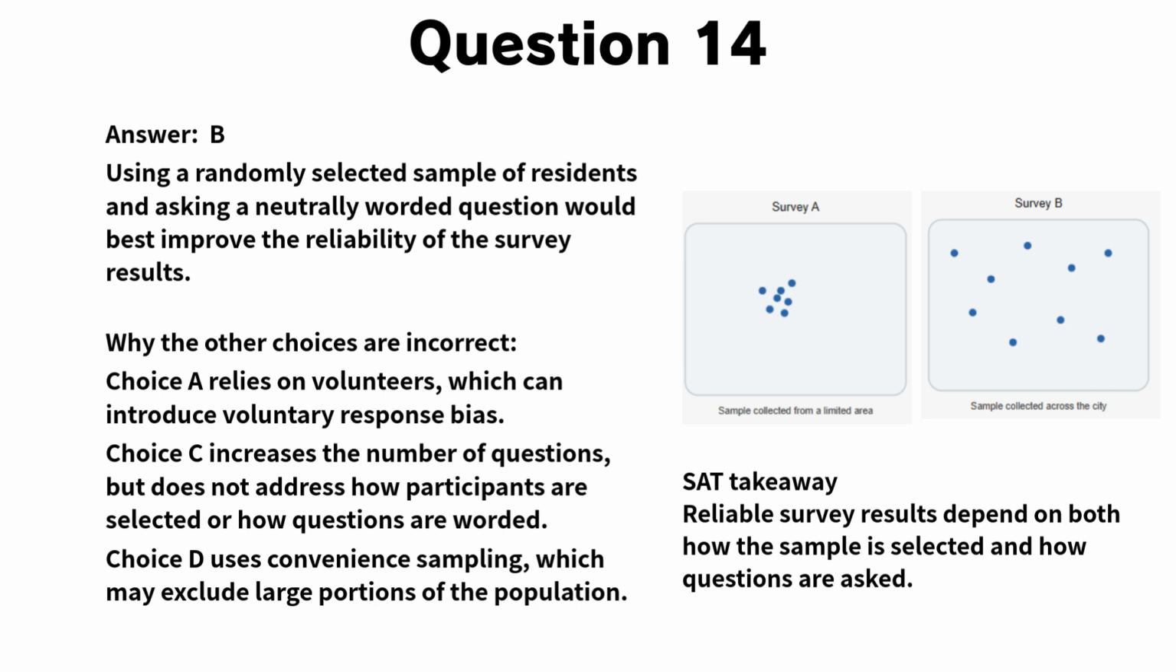Let's look at why the other choices are incorrect. Choice A relies on volunteers, which can lead to voluntary response bias. People who choose to participate may already have strong opinions. Choice C focuses on asking more questions, but it does not address how participants are selected or whether the wording is unbiased. Choice D uses convenience sampling by surveying people who are easiest to reach, which may exclude large portions of the population. SAT takeaway: reliable survey results depend not only on how many questions are asked, but on who is surveyed and how the questions are worded.